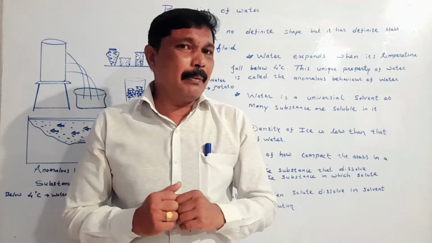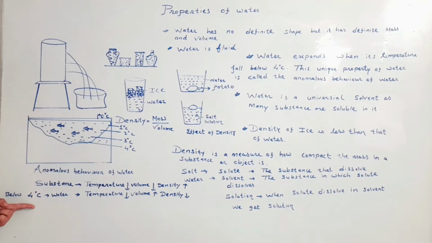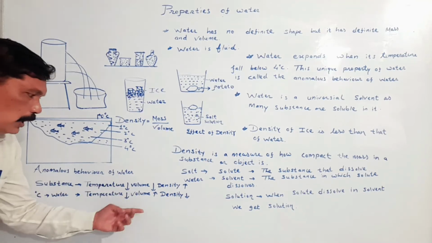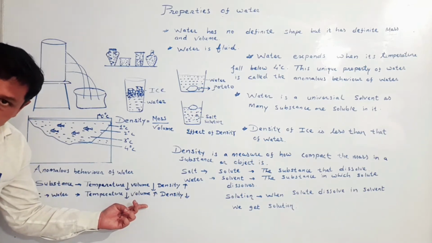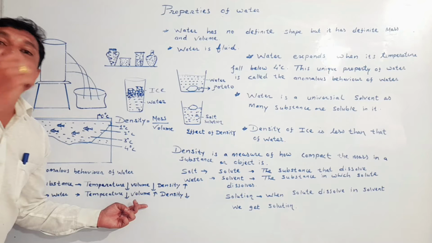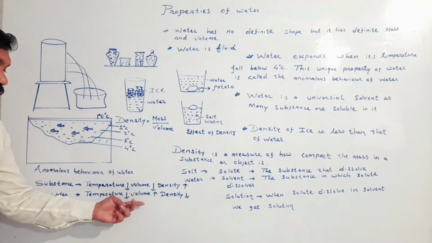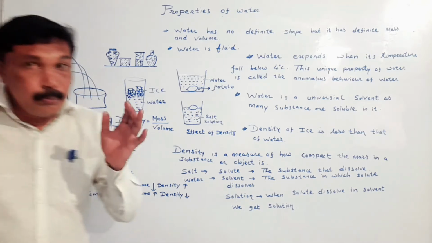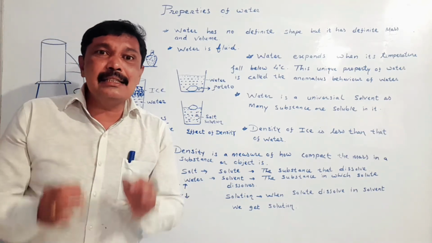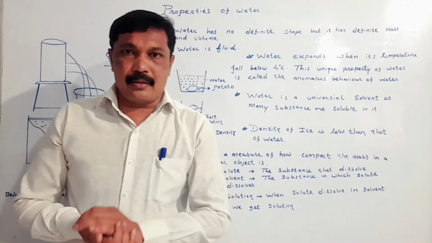What is the abnormal behavior of water? We will see. Below 4 degrees Celsius, the water, instead of contracting, expands. And as water expands, its volume increases. My dear student, below 4 degrees Celsius, the water shows abnormal behavior.